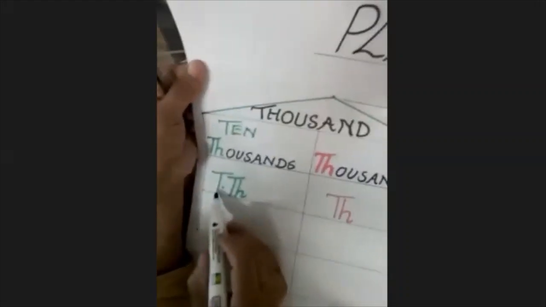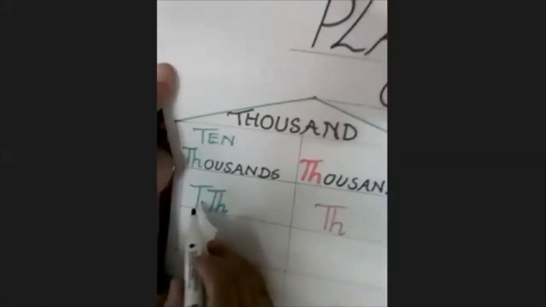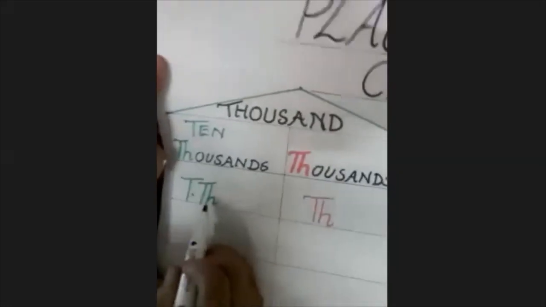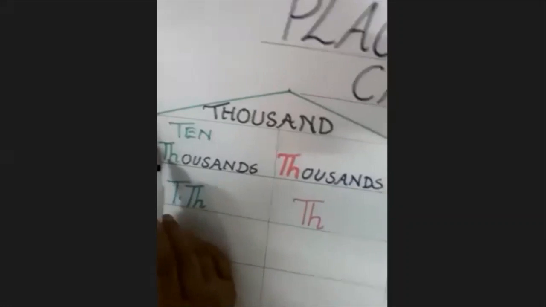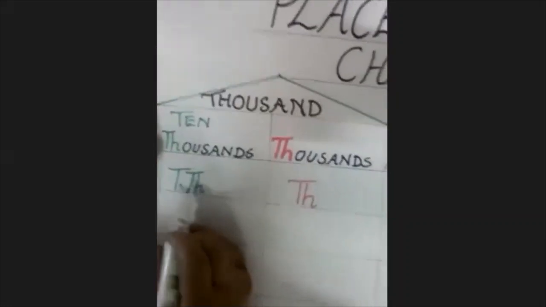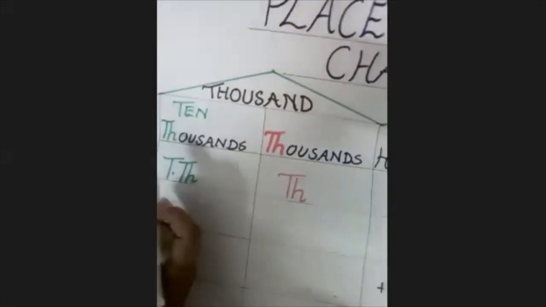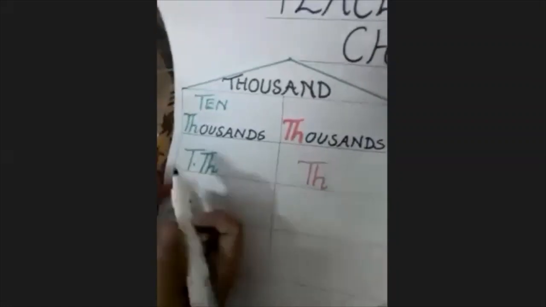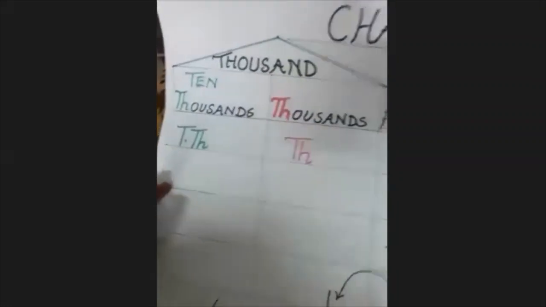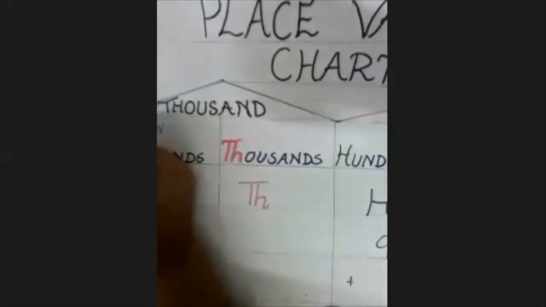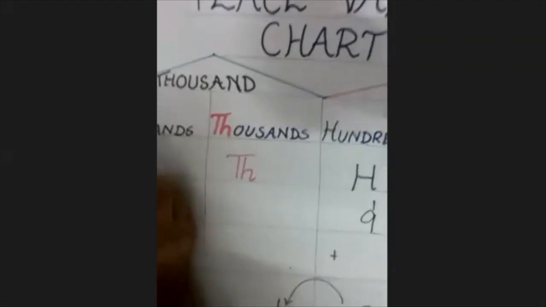And then if you move to the left, this capital T stands for 10, and this TH stands for 1000. So after 10,000, there is one more room on the left, that is 100,000. I have not shown it here because you will study 5-digit numbers also in this lesson.